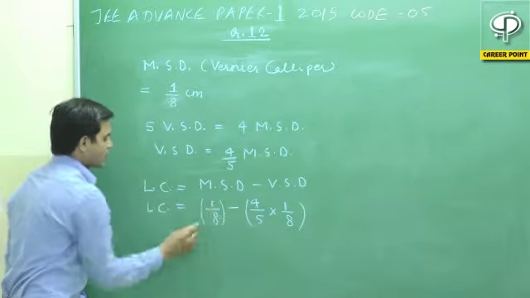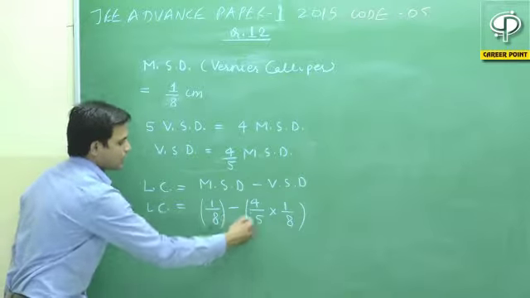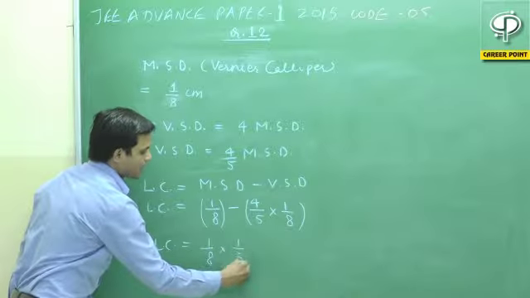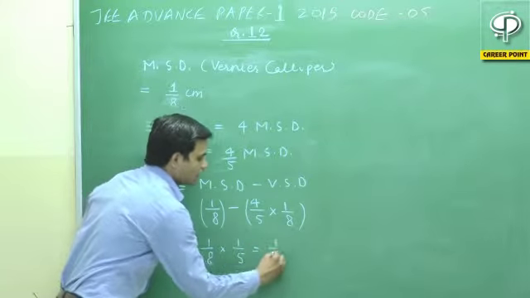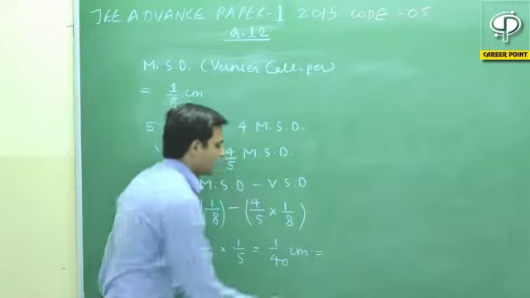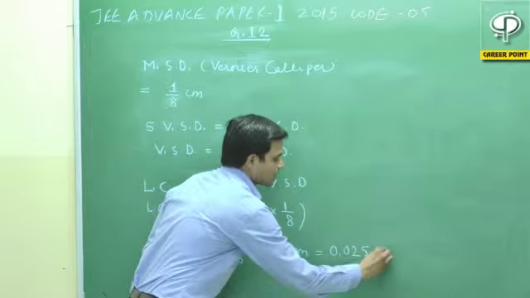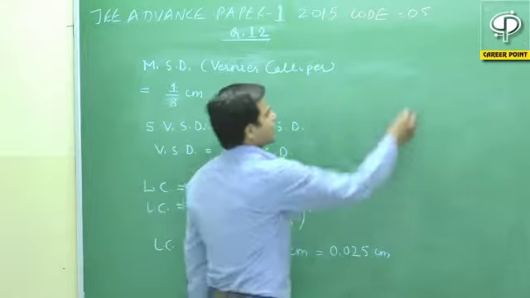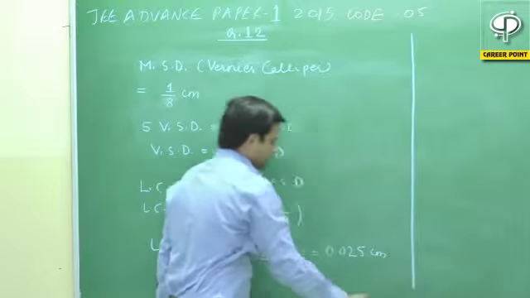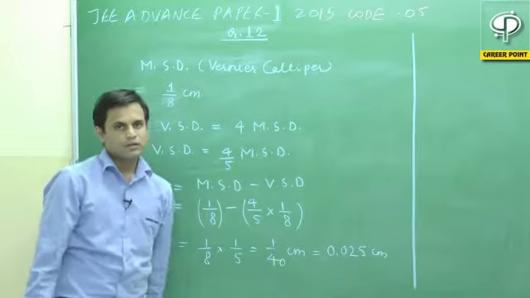So if we calculate the least count, this will be equal to 1 by 8 into 1 minus 4 by 5, that is 1 by 5, and that equals 1 by 40 centimeter. Now if we solve it, it will be equal to 0.025 centimeter. So this is the value of the least count for the vernier caliper. If we divide 1 by 40, the answer will be 0.025.